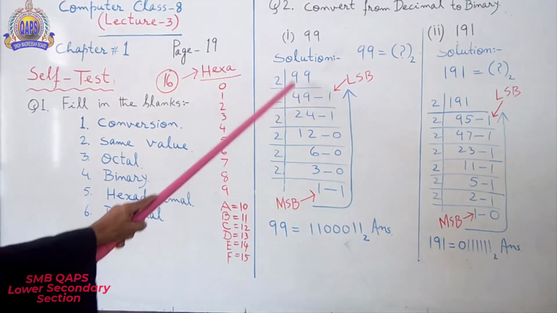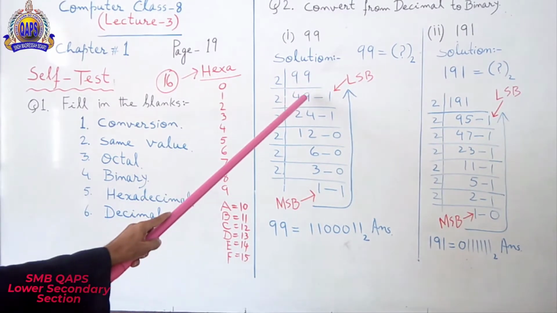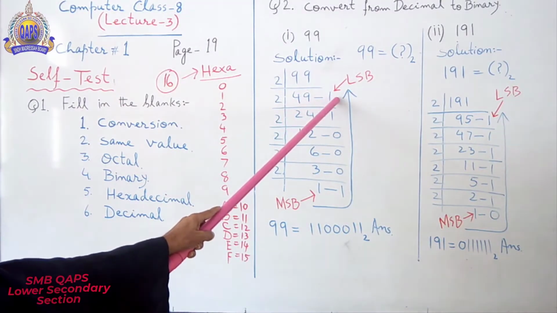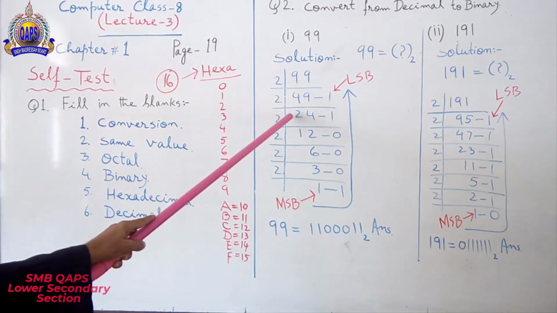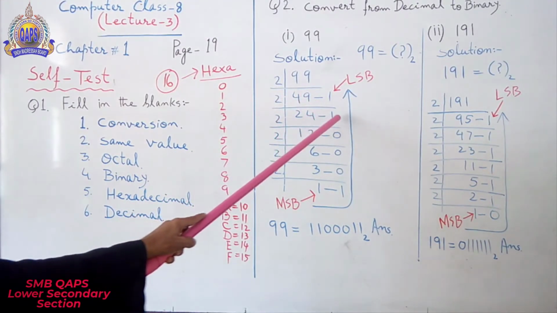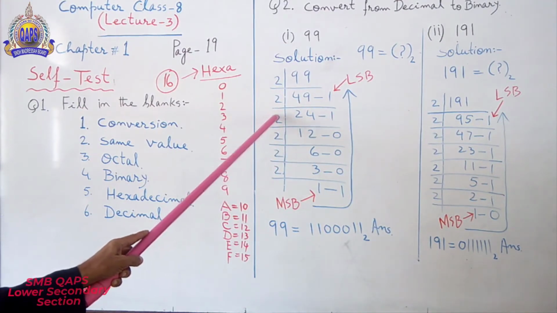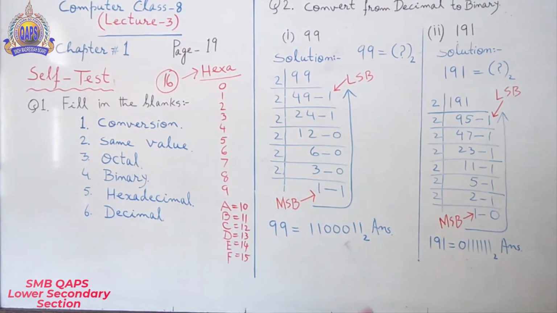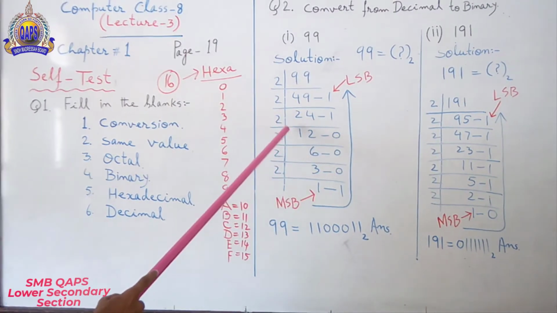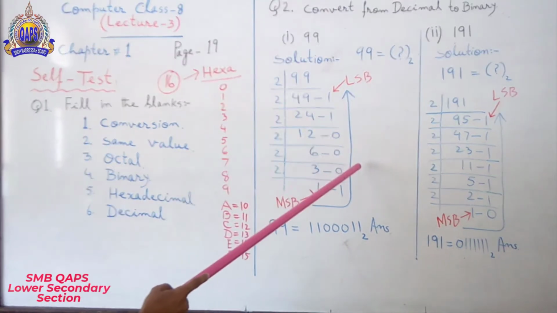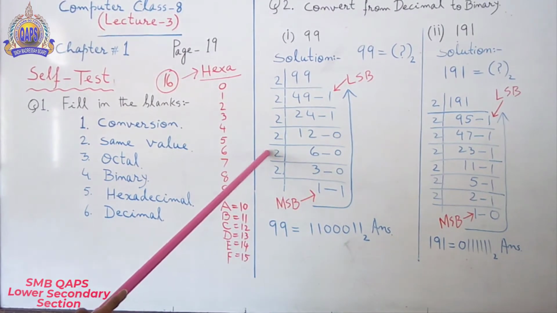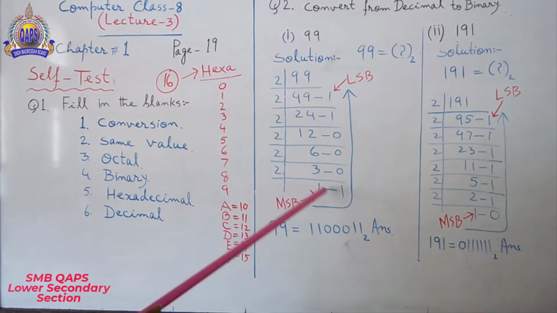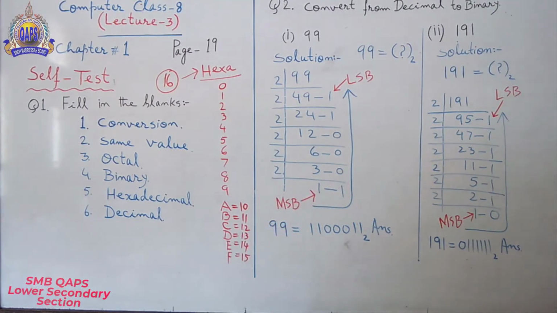2 4s are 8, 1 left, 19, 2 9s are 18, left 1. Put a dash over here and put 1. Now divide by 2. 2 2s are 4, 2 4s are 8, left 1. Divide by 2. 2 1s are 2, 2 2s are 4, left 0. Divide by 2. 2 6s are 12, left 0. Divide by 2. 2 3s are 6, left 0. Divide by 2. 2 1s are 2, left 1. Come over here.